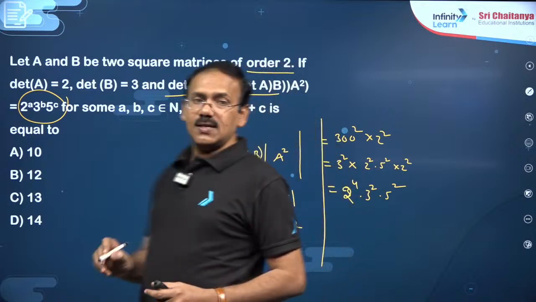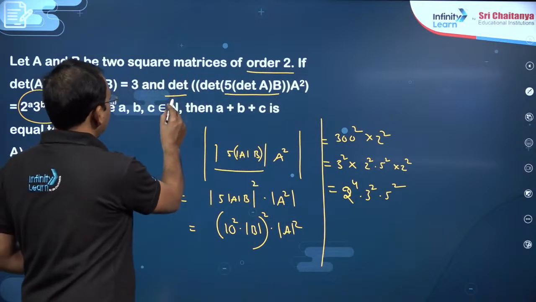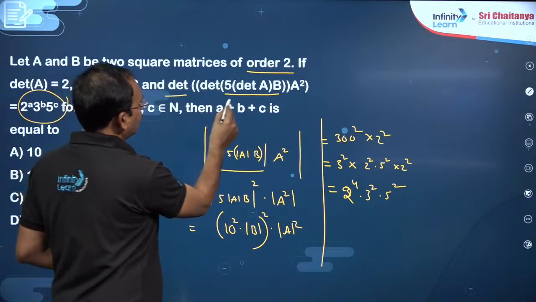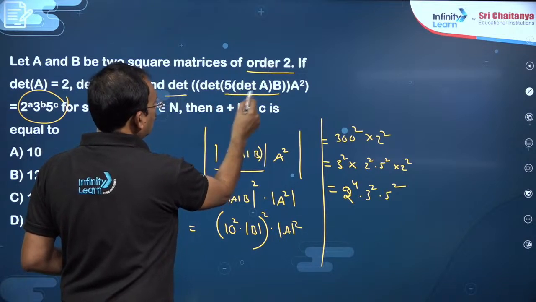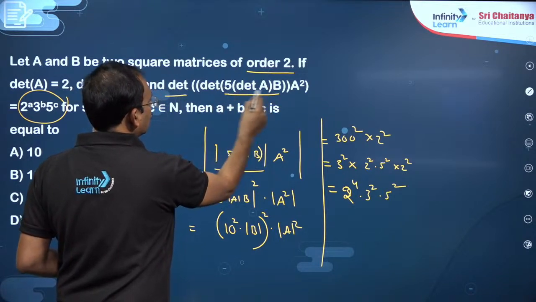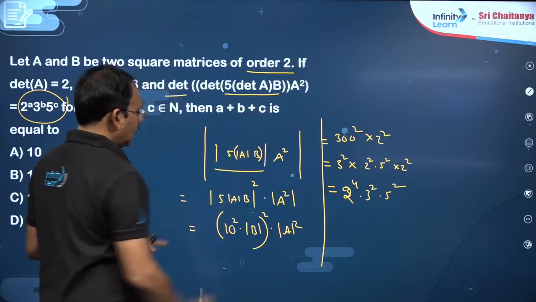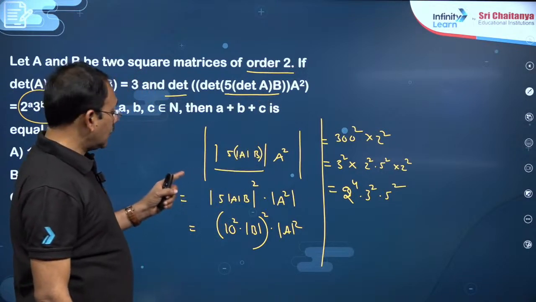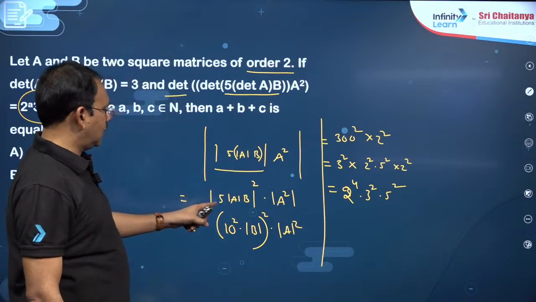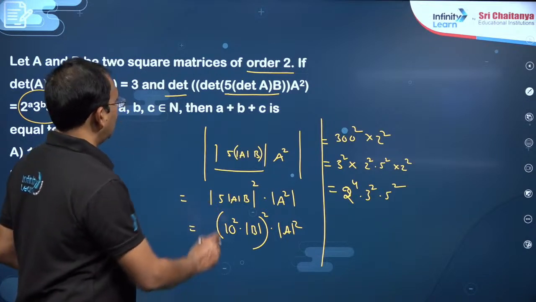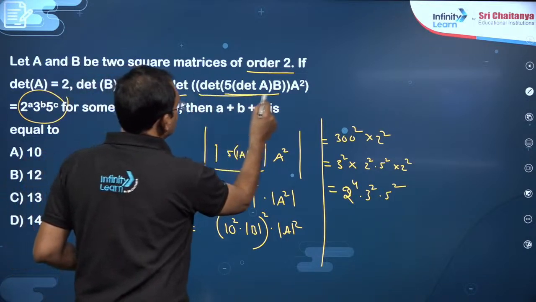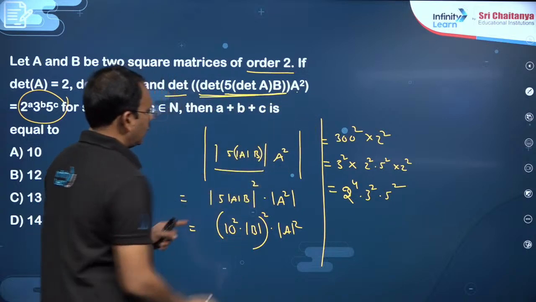So you can see here, dear students, determinant of 5 into det A into B. Det A is 2, det 10b means 10 power n. First of all you can write det of this number into A square.